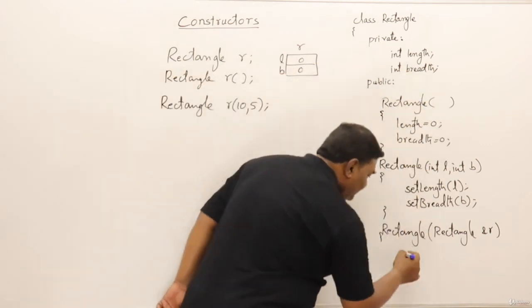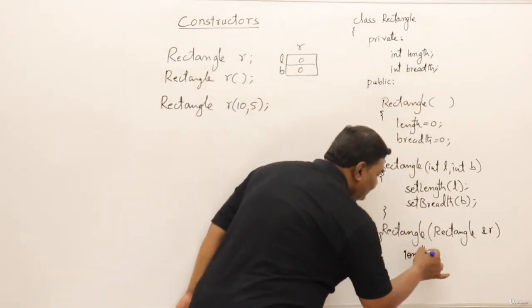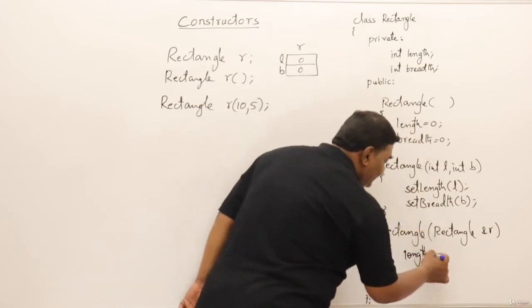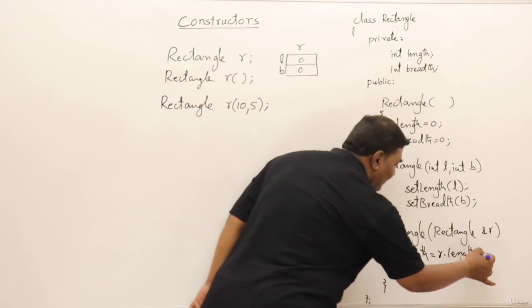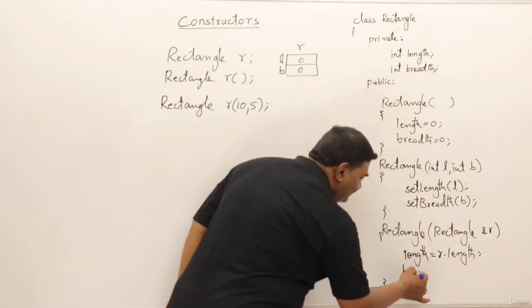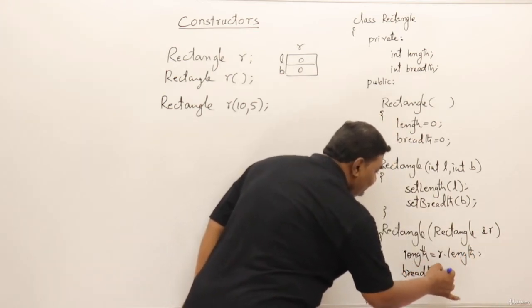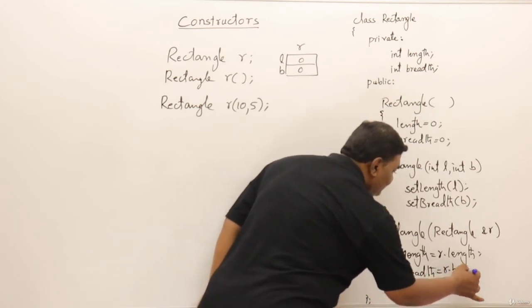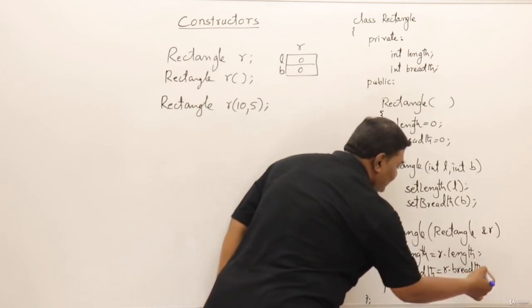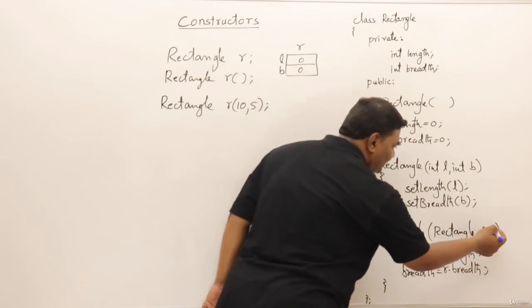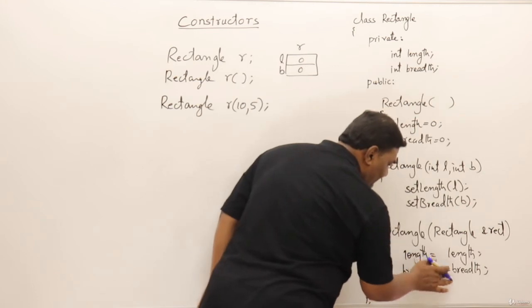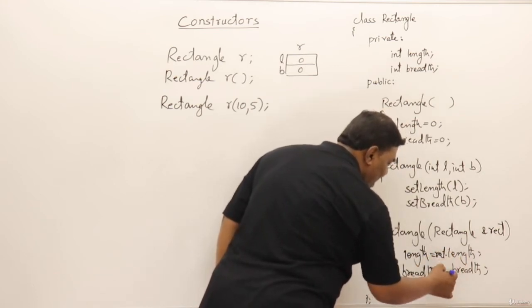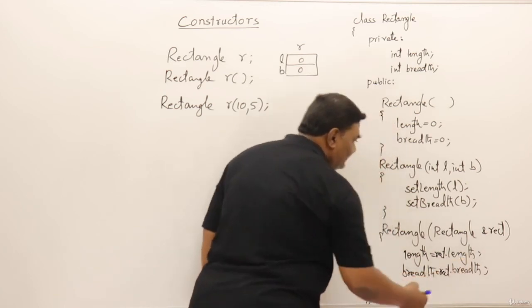So our rectangle's length, like here we were setting, should be same as this rectangle's length. And our breadth, means our rectangle's breadth, should be same as the parameter rectangle's breadth. Whatever the parameter is, you can give any name here. I will write it as rect. So this is rect dot length and rect dot breadth.